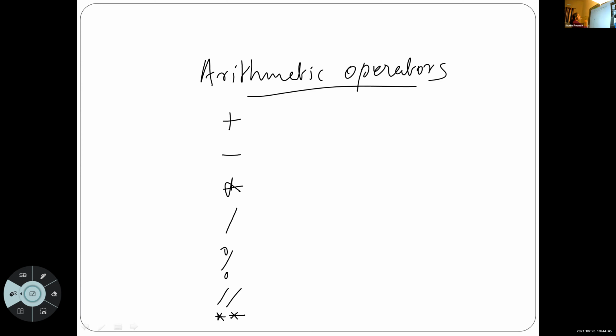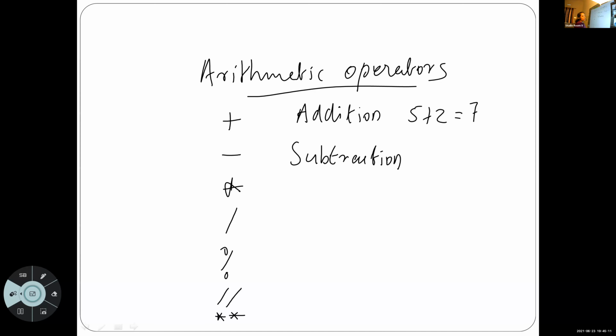What is the use of plus operator? Plus is for addition. 5 plus 2, what is the result? It is 7. Then what about minus? Minus is used for subtraction. 5 minus 2, what is the result? 3.